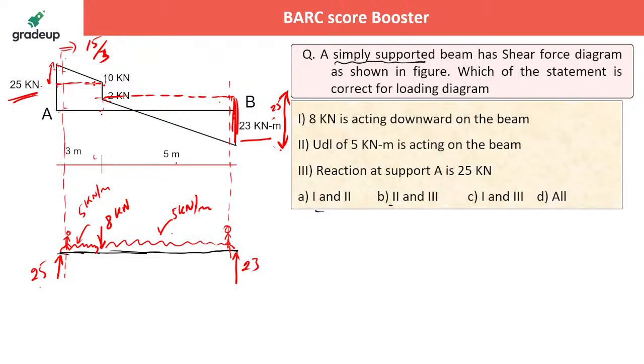Now this is a complete loading diagram. Now he's saying that 8 kilonewton is acting downward on the beam. That's correct. UDL of 5 kilonewton per meter is acting on the beam. That's also correct throughout the beam. Then what? Reaction at the support A is 25 kilonewton. That is also correct. Done.